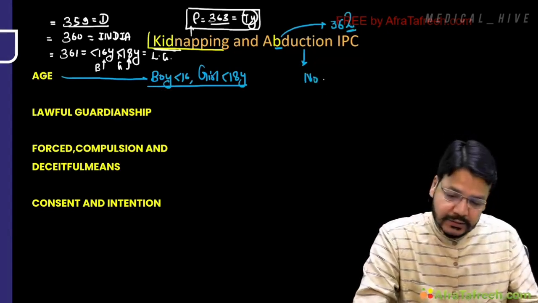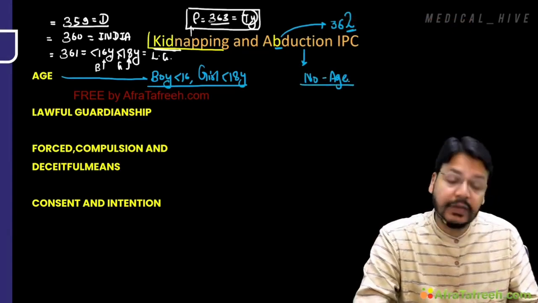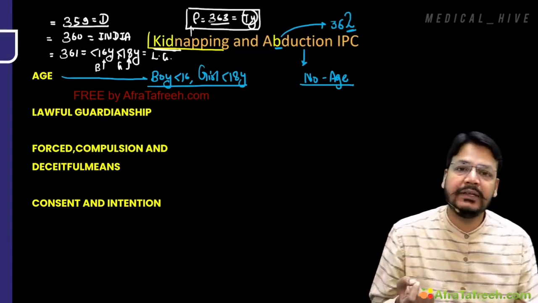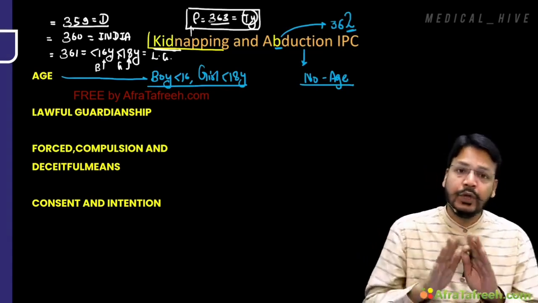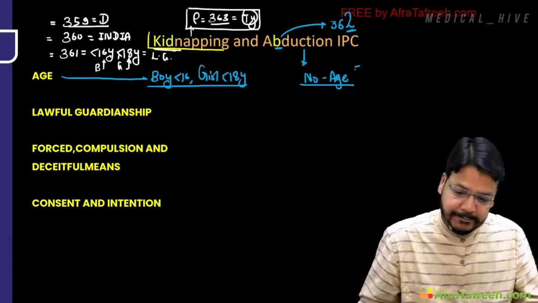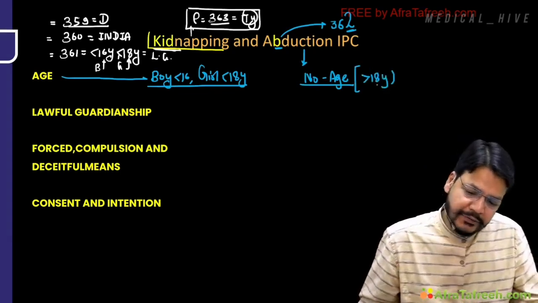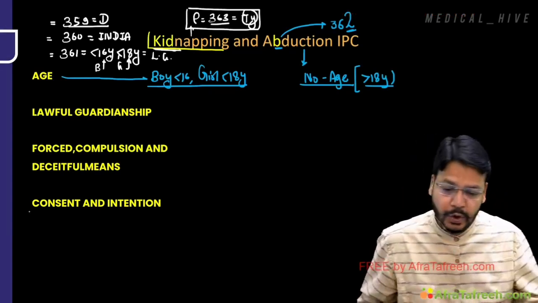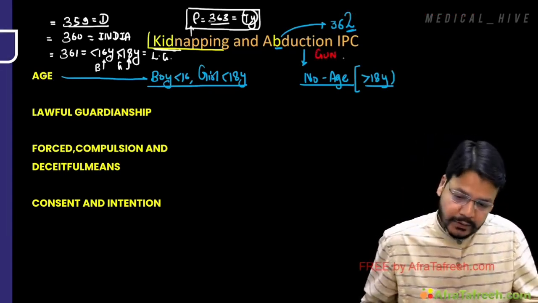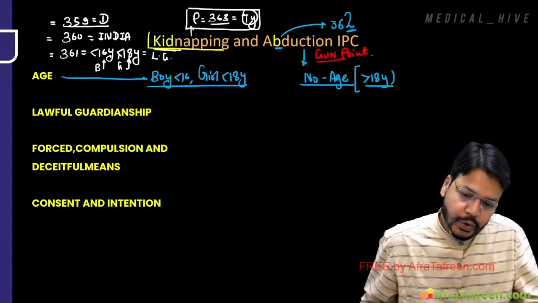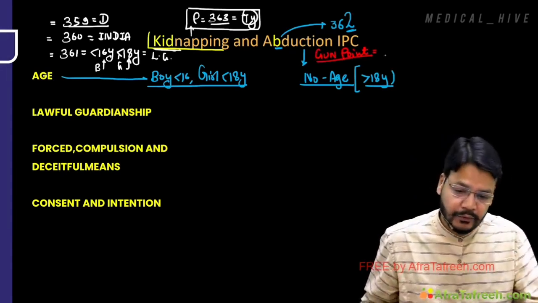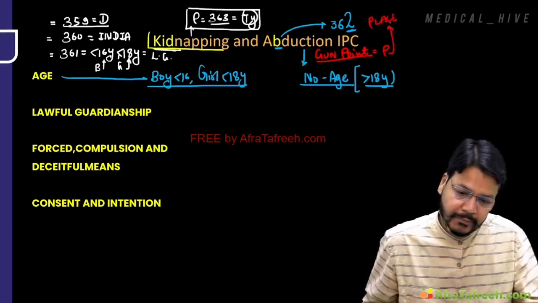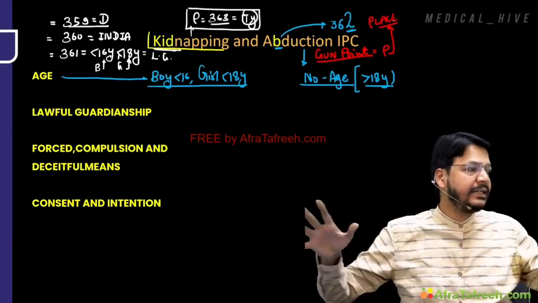Here, age is not a limitation. So if you are a minor, a boy below 16 and a girl below 18 taken away from lawful guardianship, it is a kidnapping. No age, above 18 you can say. I'm giving an example of abduction. See, it's a very simple example. On gunpoint, you are taking one person from one place to another place, or you are confining them in some place.